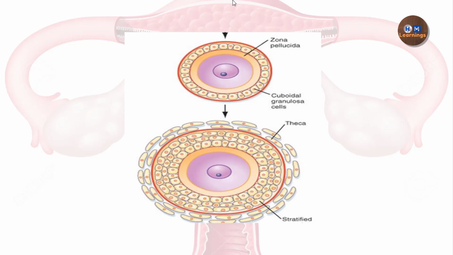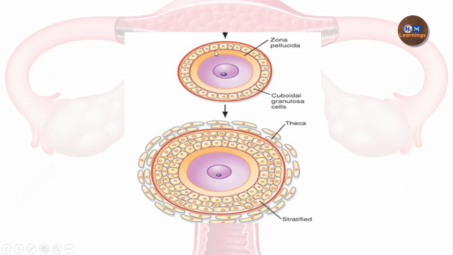So now in the growth phase, what will happen? The primary follicle will be characterized by the presence of cuboidal granulosa cells. In the primordial follicle, which type of cells were there? They were flat pregranulosa cells. Here there will be cuboidal granulosa cells, and it confirms the primary follicle. Now here one more layer is present between the granulosa cells and the oocyte. This layer is called the zona pellucida.